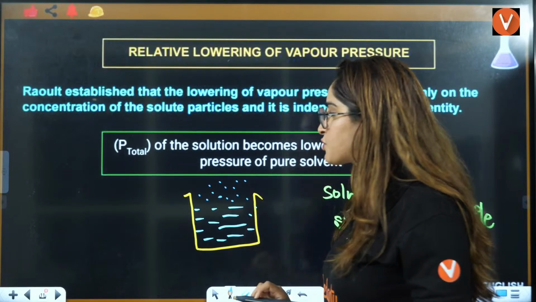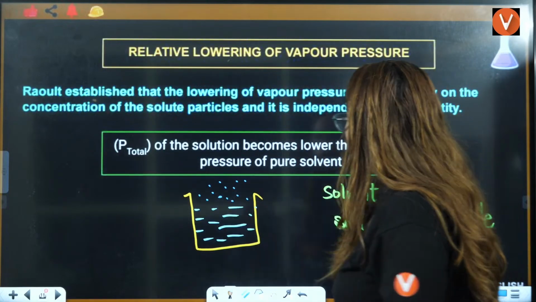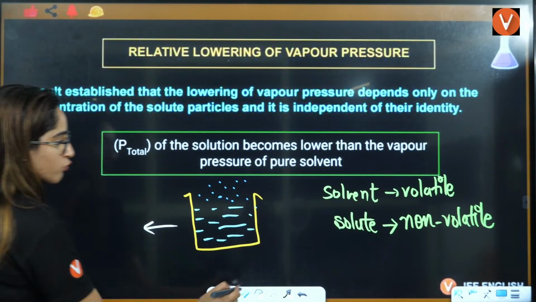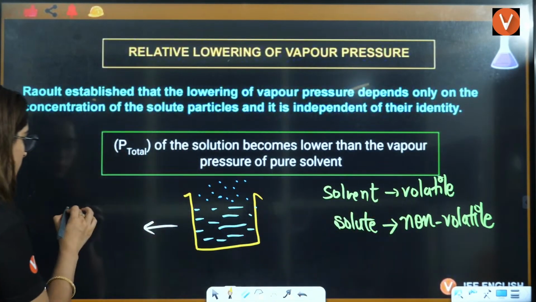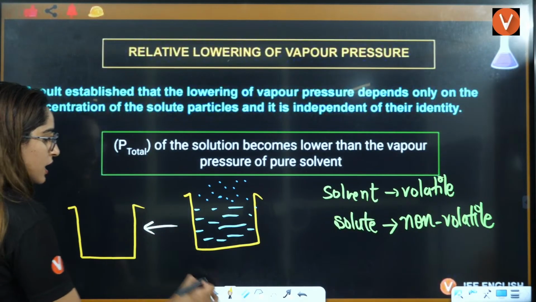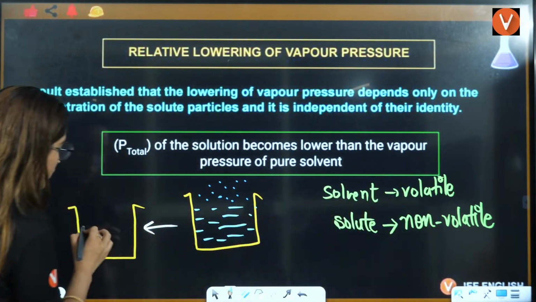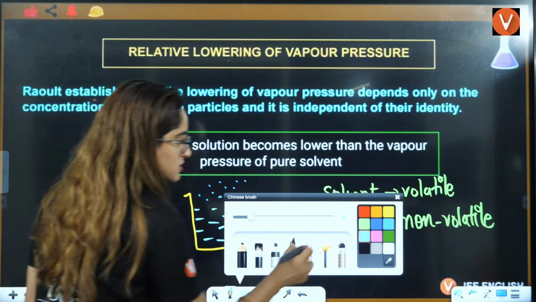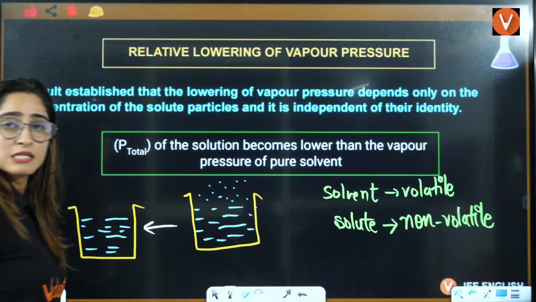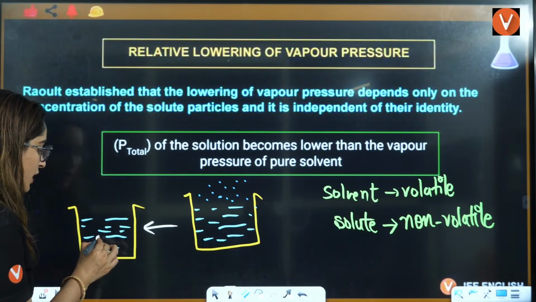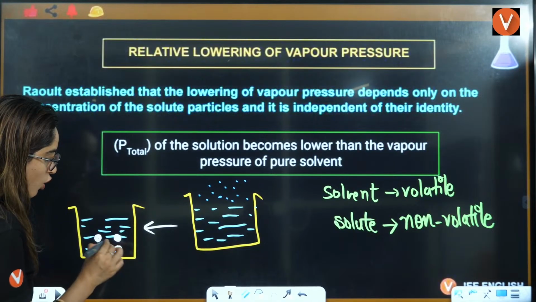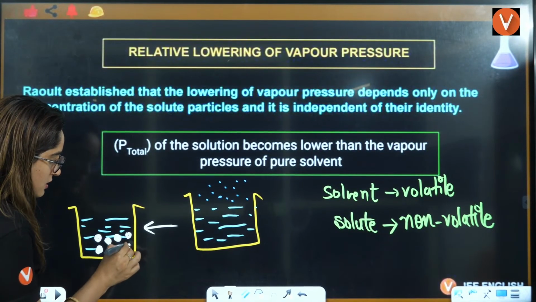This was the initial point. Now when you added solute, what happened here? This was the beaker, and this is the water. You had water, and you had vapors. Now what will happen? Because you are adding the solute particles here,